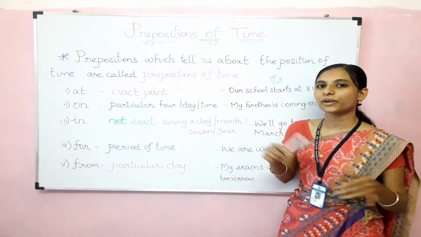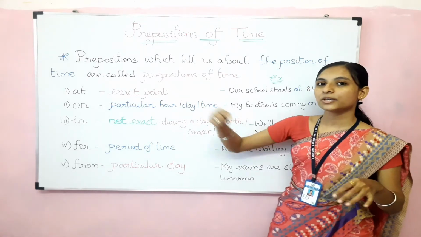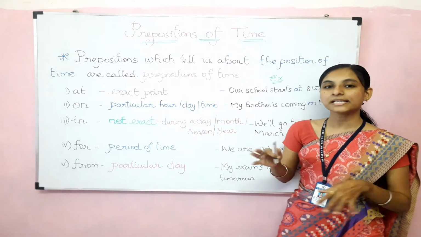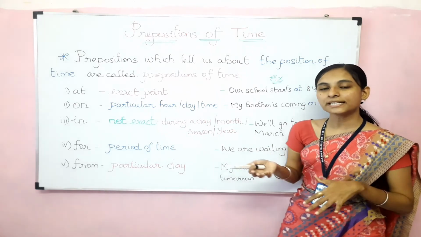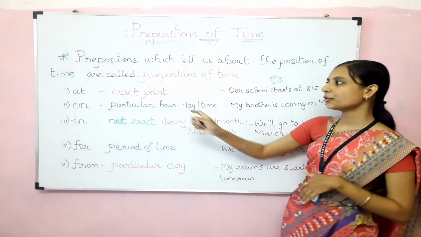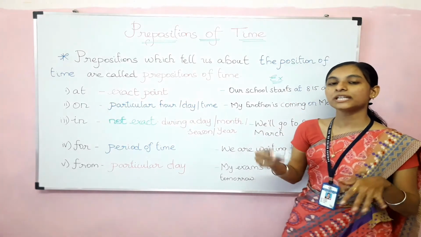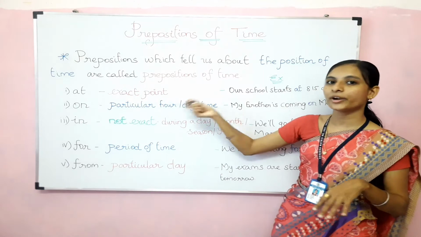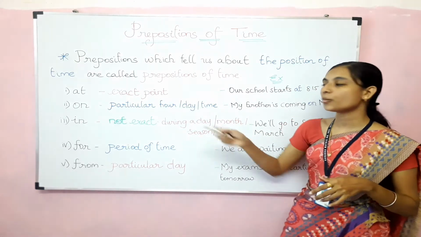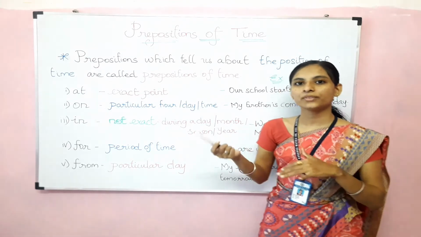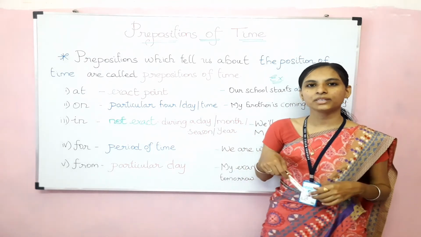So let's learn one by one. What is the use of each in a sentence? Let's learn about at first. When we are using the preposition at in a sentence, it denotes the exact point of time. It talks about the exact time. For example, my friend will come at 5:30 p.m. in the evening.